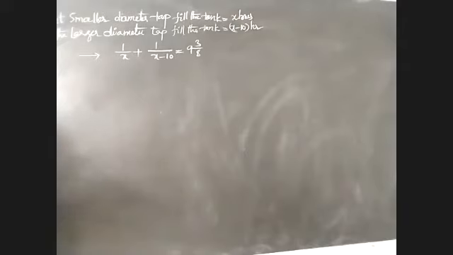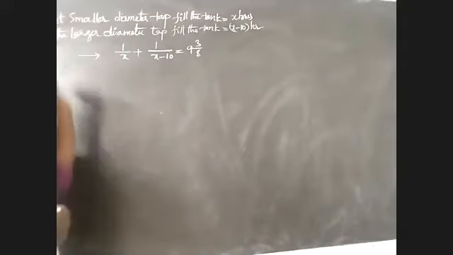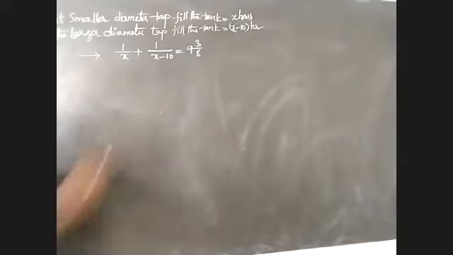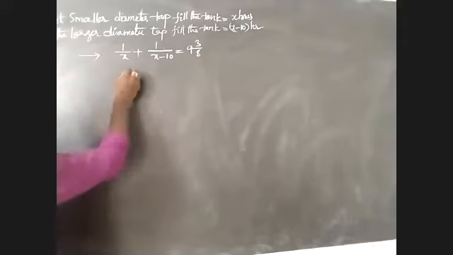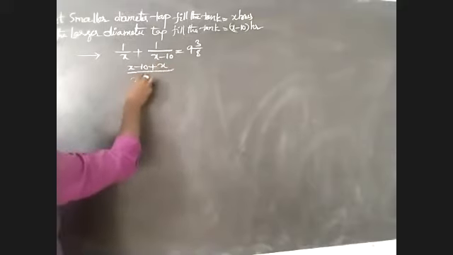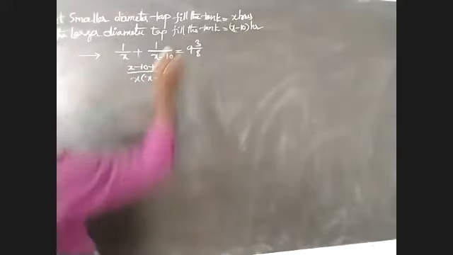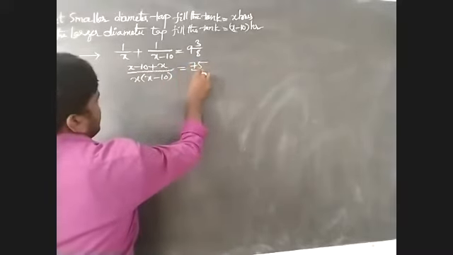This is given in the problem, but we have to find out the time the smaller diameter tap takes to fill the tank, and also the time the larger diameter tap takes. We have to solve this problem. Using cross multiplication, we take x minus 10 plus x by x into x minus 10. Observe this: 9 times 8 is 72, plus 3 is equal to 75, by the denominator 8.